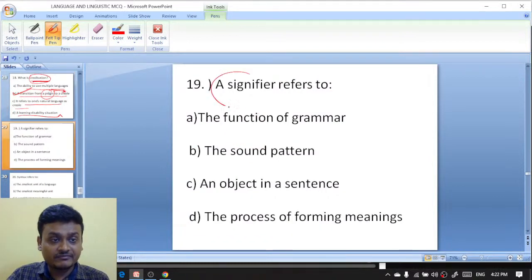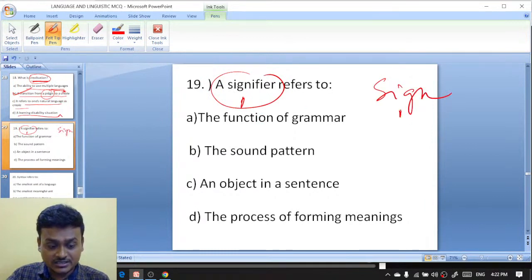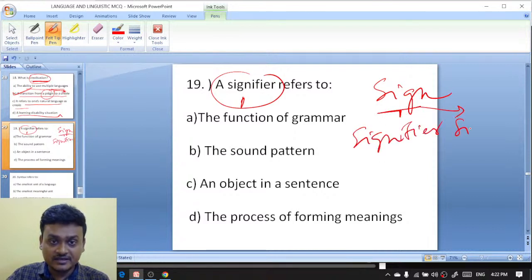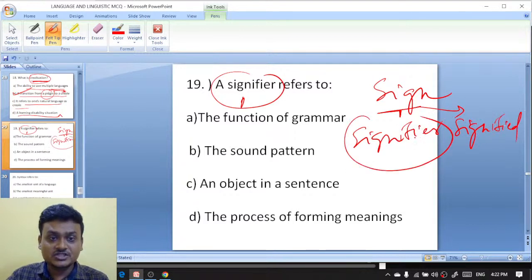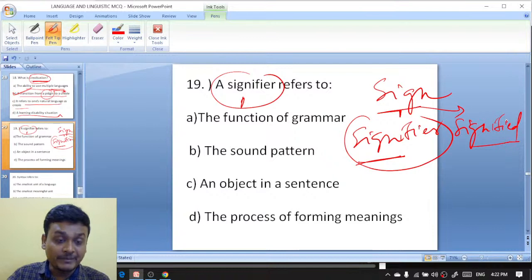A signifier refers to, what is a signifier? I told that a sign is a combination of signifier and signified. So the signifier is actually, I told that this is the sound system, the word or the sound, that is the signifier, and the signified is the mental concept.